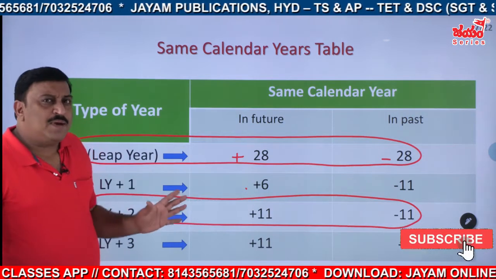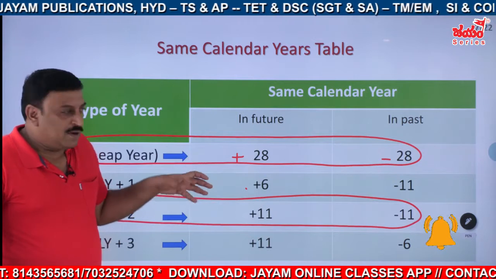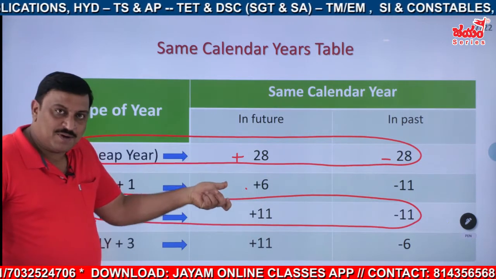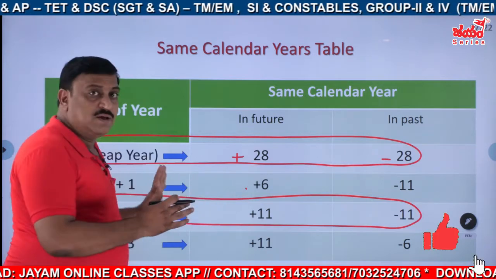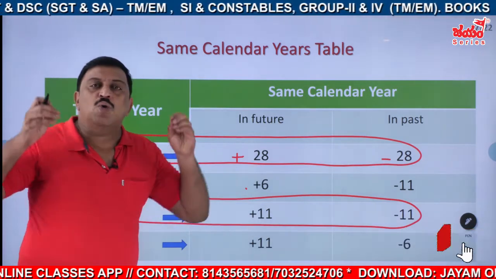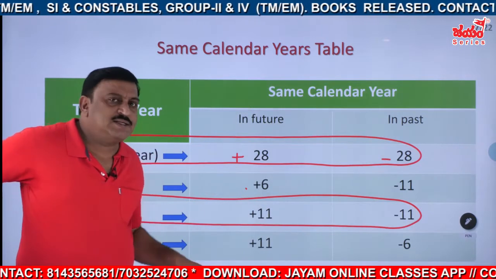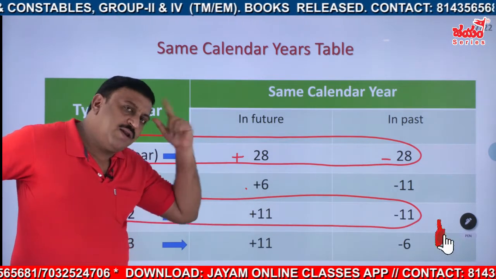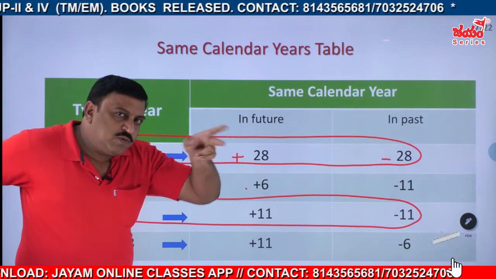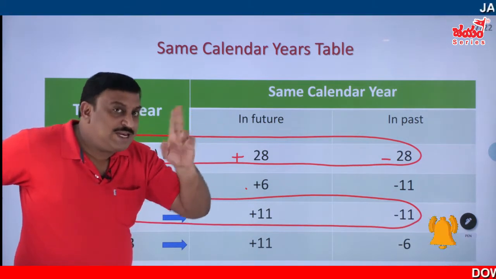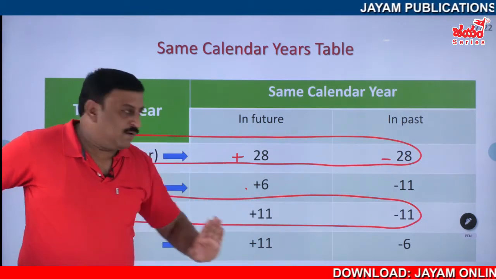Don't learn the table by heart. Analyze the table. Interpret the table. See what is happening. See where the similarity is. Once you learn this, there is no need to memorize. Directly before the exam, just see the chart. Okay, I got that one. I have to be conscious about which two years? Leap year plus 1 and leap year plus 3. That's all. Clear?